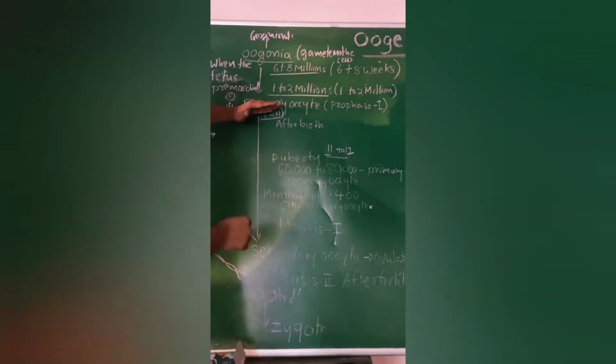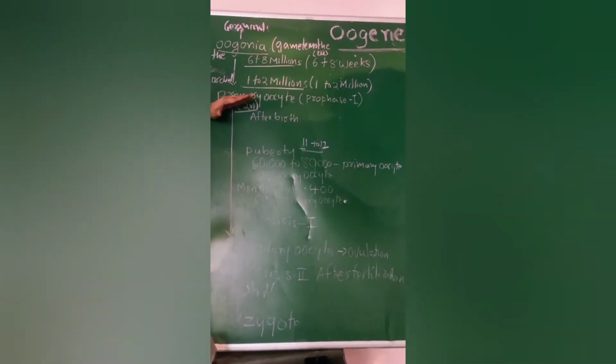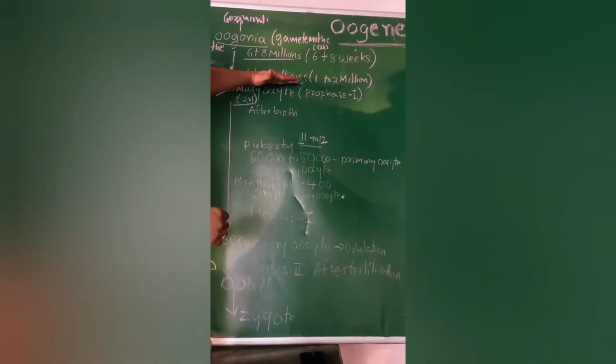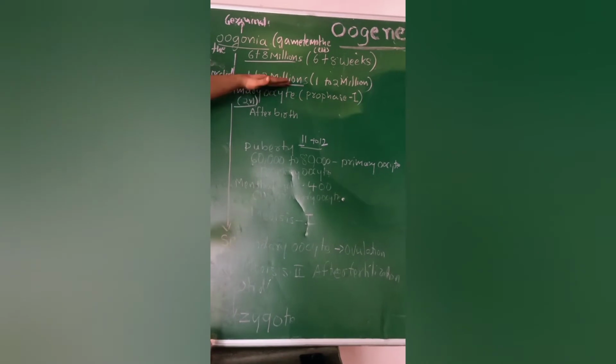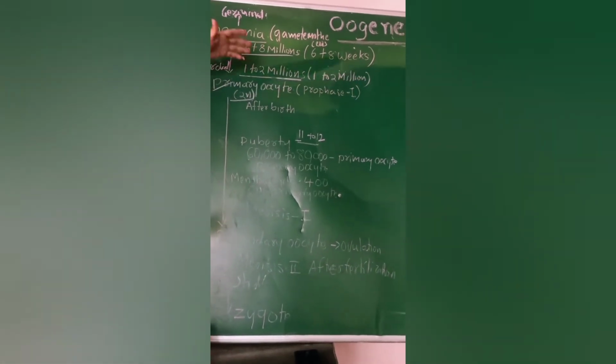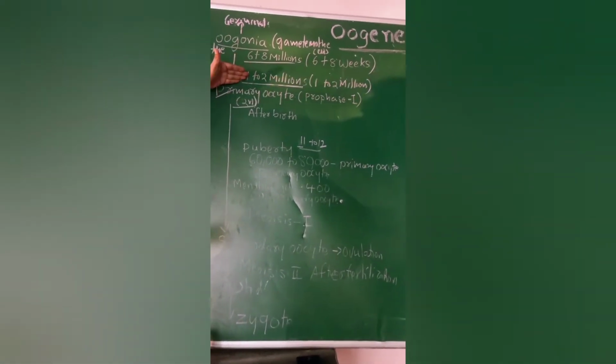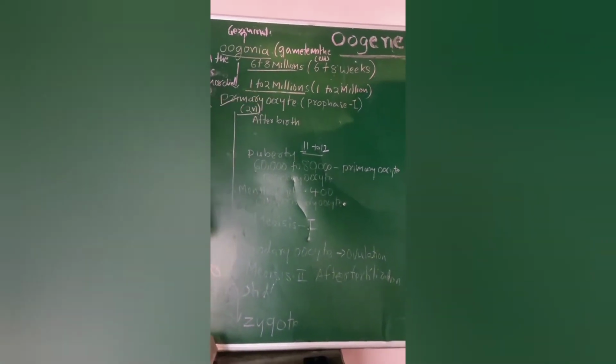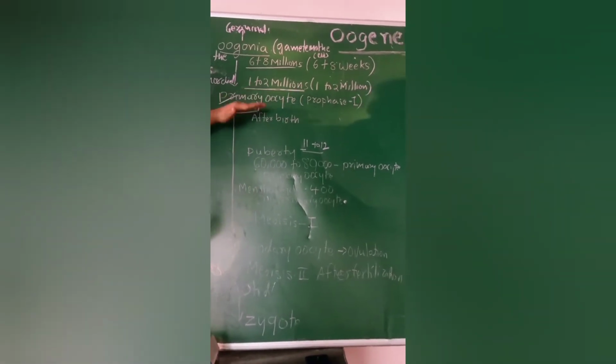But at the time of birth, the female ovary contains 1 to 2 million primary oocytes. At puberty it is very much less. What happened in between?